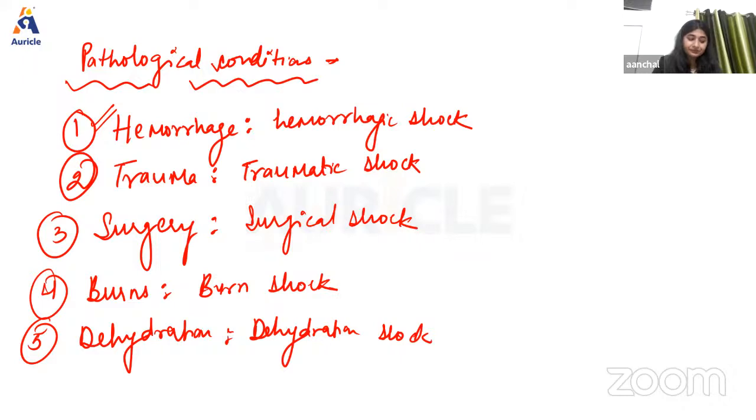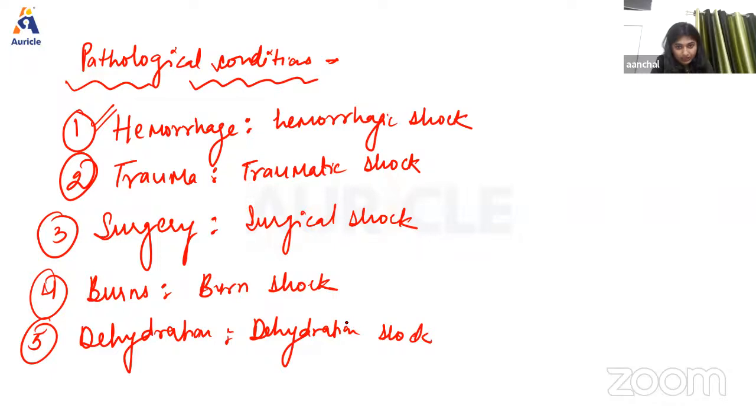So burn shock is the shock that is produced by the effect of burns, and in burns the loss of plasma through the burnt surface is more than the loss of whole blood, and it decreases the ECF volume. The extracellular fluid is going to decrease, and also the plasma volume is going to decrease. That will result in hemoconcentration, and this leads to sluggish blood flow, which decreases the cerebral blood flow, causing the shock. Right? Now, next we have finally the dehydration shock.